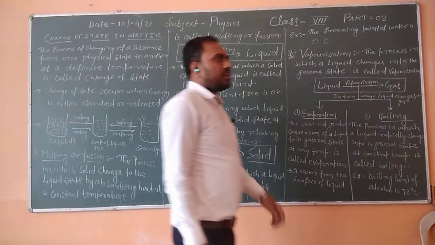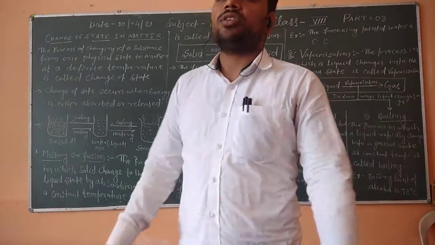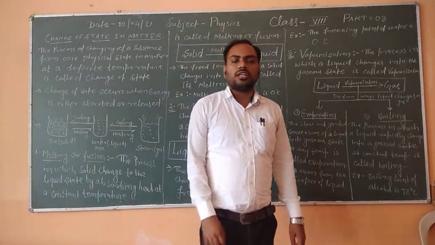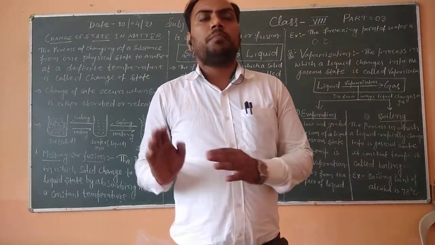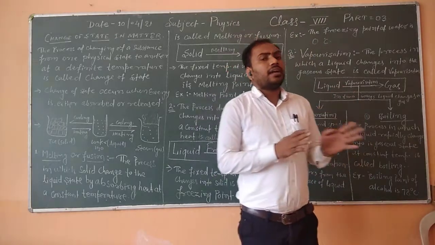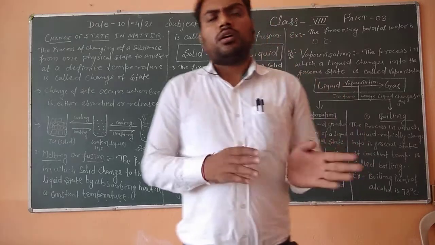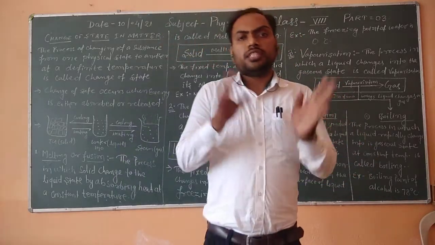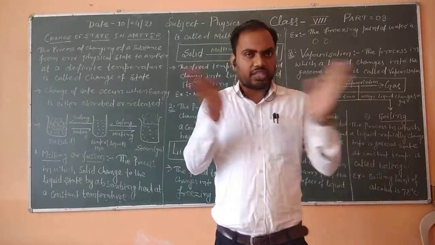Change of state of matters means that there are three phases of matter, that is solid, liquid and gases, in which conversion happens: if solid becomes liquid, liquid becomes gas, and in the reverse process, gas becomes liquid or solid. These are all called change of state.